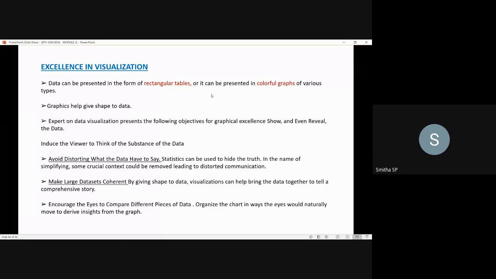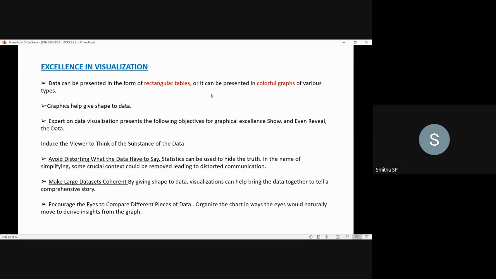Next, experts on data visualization present the following objectives for graphical excellence: show and even reveal the data. If you present the data well, so data visualization is done in a good manner, it presents excellence, shows and reveals the data. Whatever story the data can reveal will be presented well. So the data should tell a story, especially when a story is hidden in large masses of data.